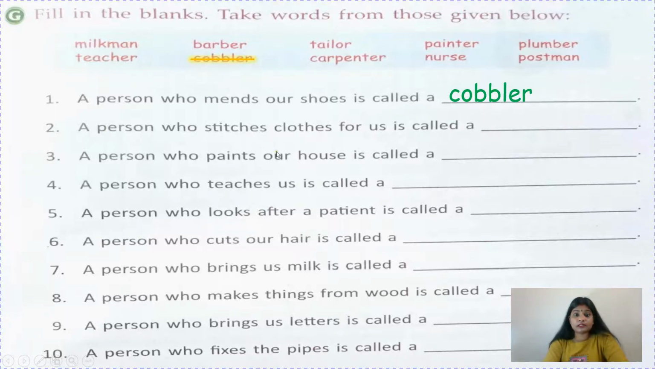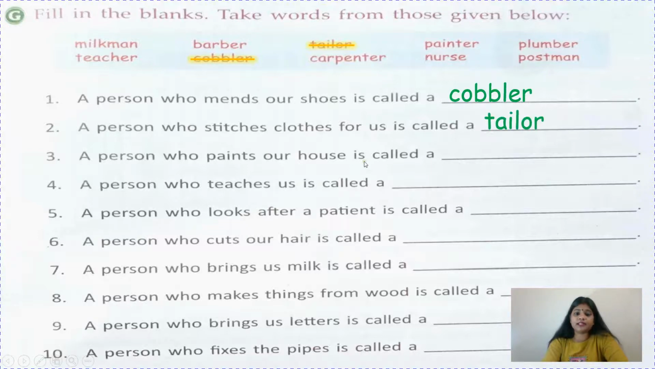Now, a person who stitches clothes for us is called a... suppose you want to stitch your shirt or pant or suit or skirt, or anything your mother is going to give for the blouse. So, who stitches clothes? Tailor. Children, please learn the spellings also and strike the tailor here.